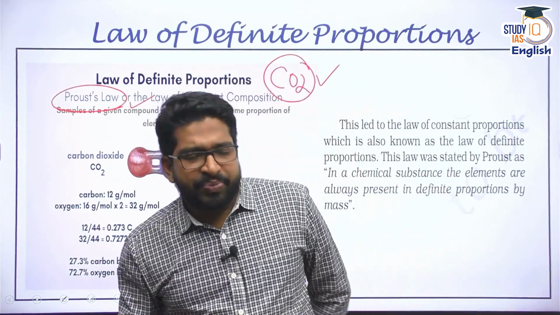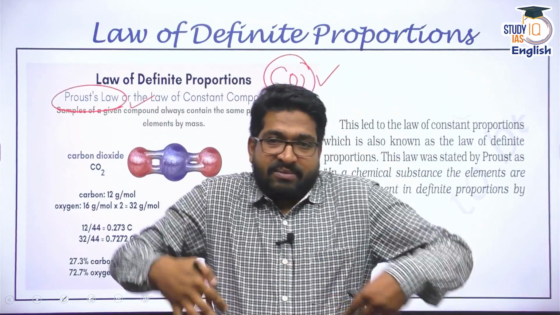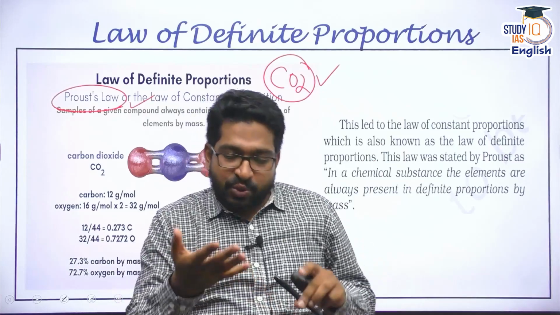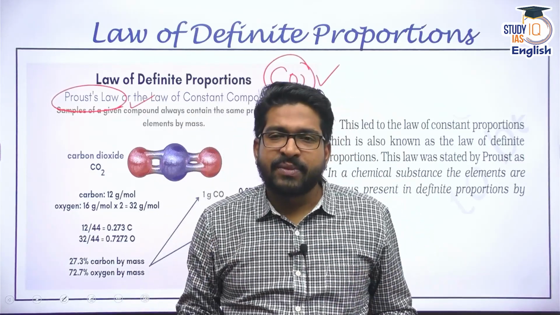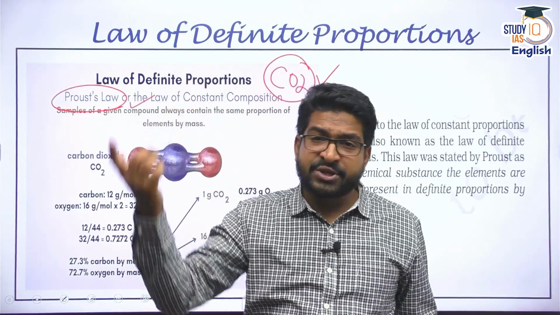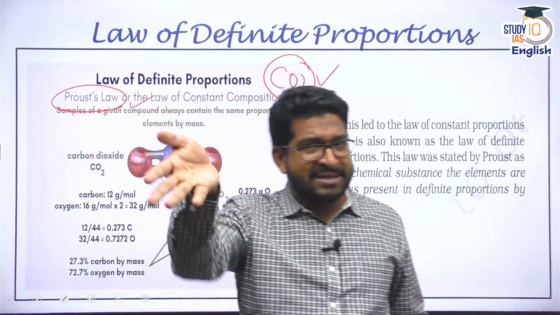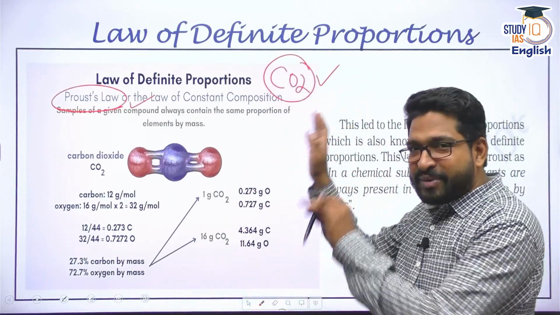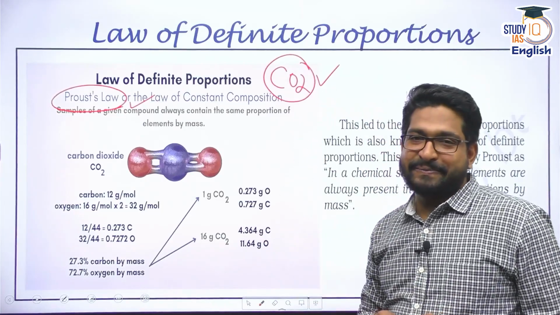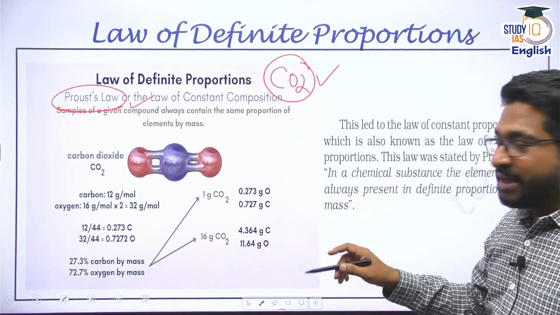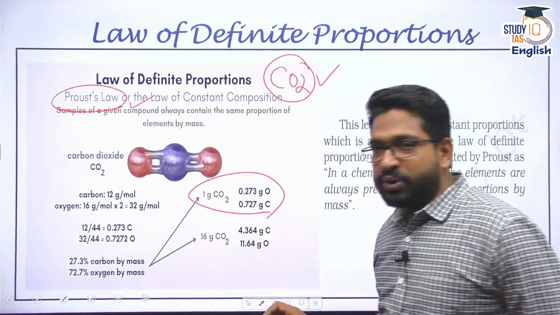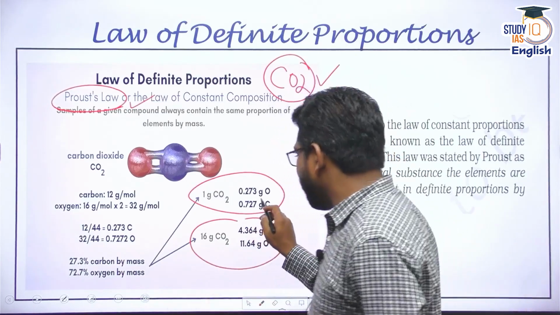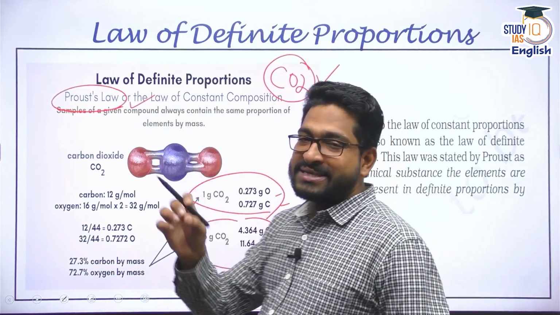CO2. Now, you know, carbon dioxide is released by us. We breathe in air, we use the oxygen, and we release carbon dioxide. So carbon dioxide, wherever it comes from, whether from humans, from agricultural sources, from industrial sources, or from the exhaust of IC engines, would have the same composition. It will have definite proportion, CO2. That's it. That means if you take 1 gram of CO2, 16 grams of CO2, or 1000 grams of CO2, there would be definite proportions of carbon and oxygen in the same composition itself.